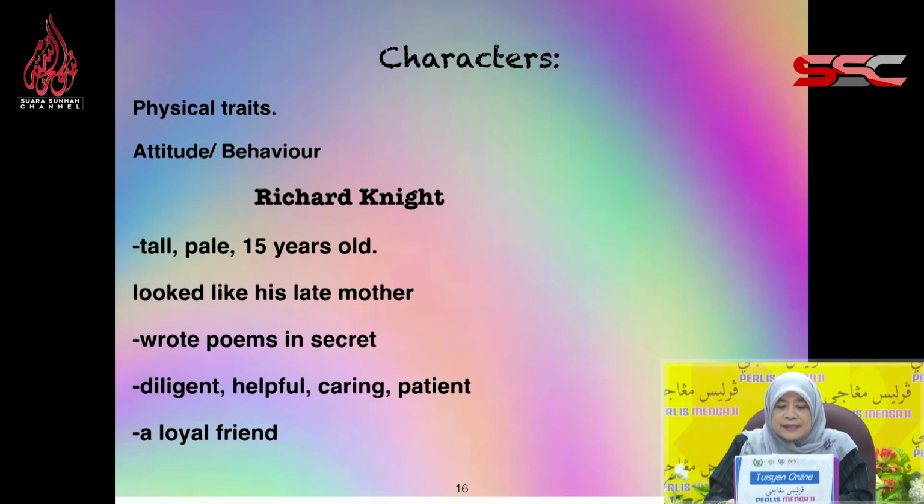And the characters. When you read, you have to remember the characters, their physical traits, their attitude, and their behavior. For example, Richard Knight: tall, pale, 50 years old, looked like his late mother, wrote poems in secret, diligent, helpful, caring, patient, and also a loyal friend. You do this with all the other characters as well.